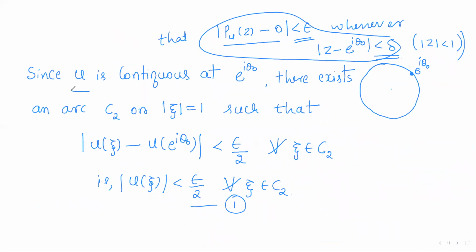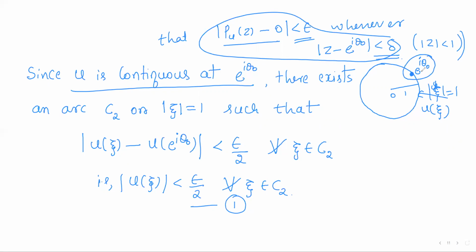Now we shall use the assumption that u is continuous at e power i theta naught. First of all, u is defined on the unit circle, and is piecewise continuous. In particular, u is continuous at this point.